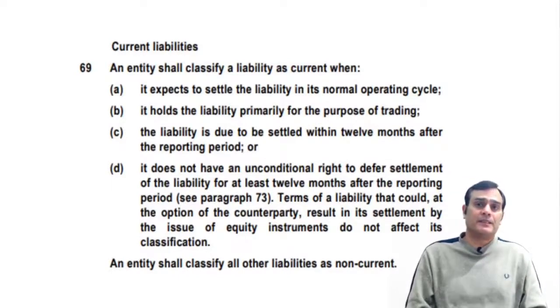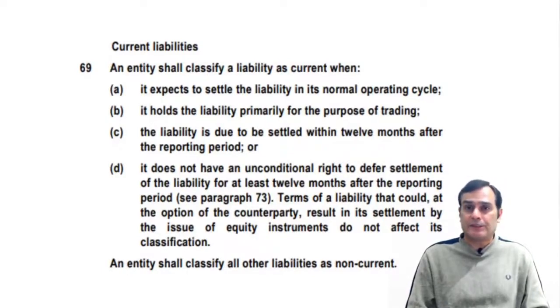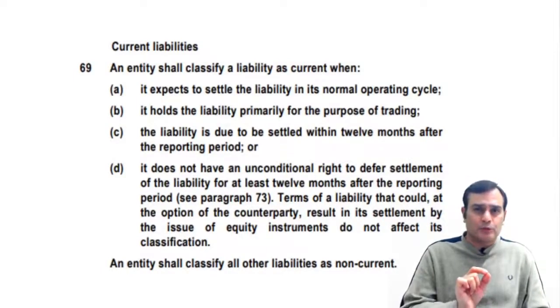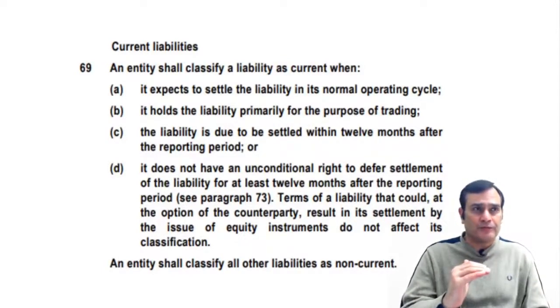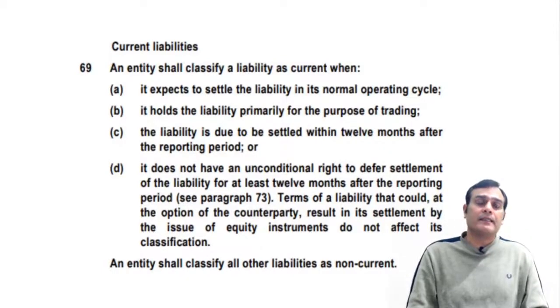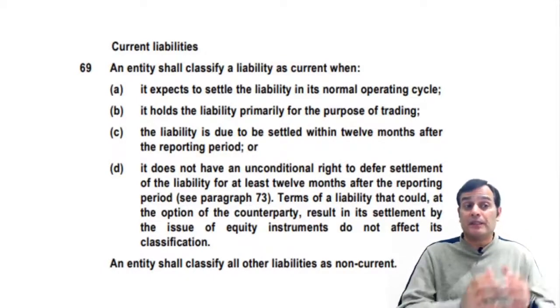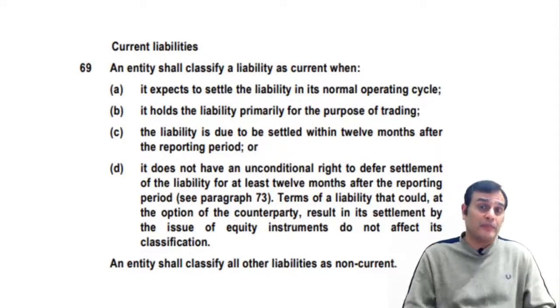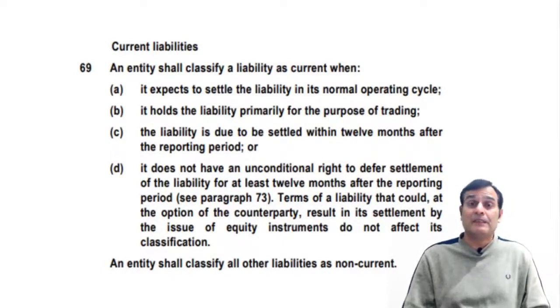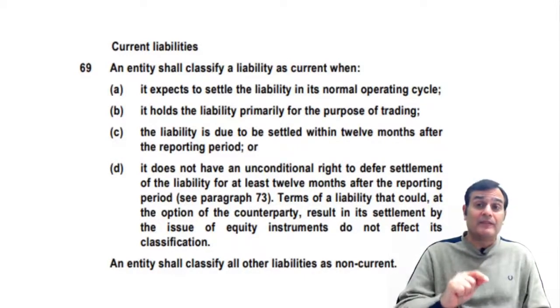Now the question arises, is the liability due to be settled within 12 months? Yes. And at the same time, you should also look into clause number D: does the gas agency have an unconditional right to defer? You would say that here also the commercial reality is that customers may not come to the gas agency and ask for a refund of money. But the gas agency does not have any unconditional right to defer the settlement.